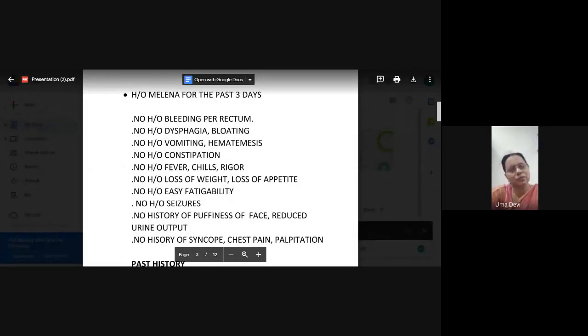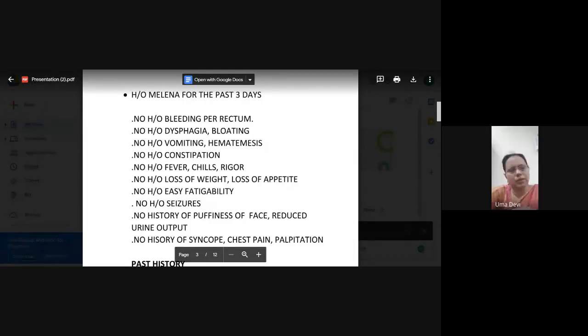A female patient around 50 years comes with anemia and dysphagia. What will you think? Plummer-Vinson syndrome. Okay, very good. So history of dysphagia has to be given importance and evaluated very thoroughly. Then bloating. Bloating is due to what? That is fullness after taking food. So usually it is due to peptic ulcer diseases.